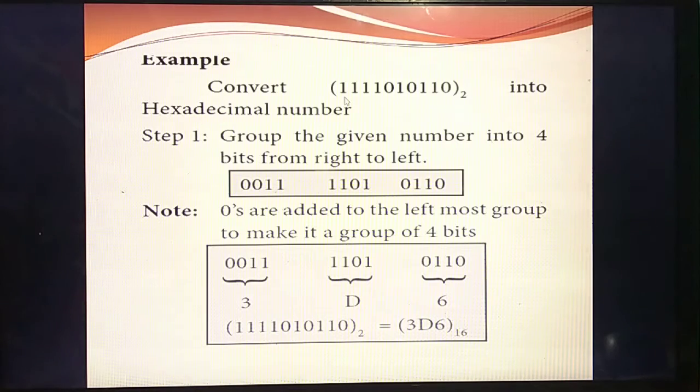But you need 4 digits. So how many more zeros do you need at the last? 2 more zeros you should add at the last. Because each digit you are splitting into 4 digits. At last, if you are not getting the correct number of digits, you should add zeros at the last. Then you are going to write the hexadecimal numbers. For these binary numbers, you are going to write the hexadecimal equivalent. For this also, you should draw this tabular column.